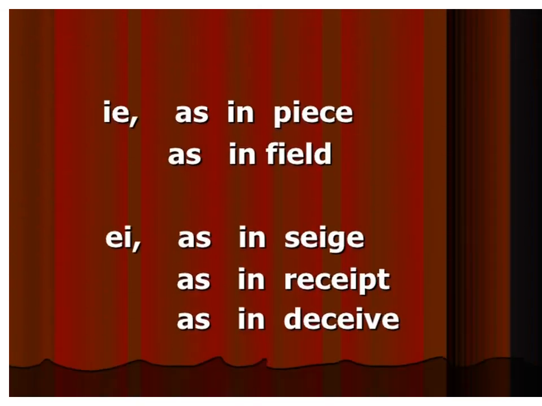Now we see IE, but the sound is as in peace, field, and EI, like in siege, receipt, deceive. It is very important to study this transcription form.